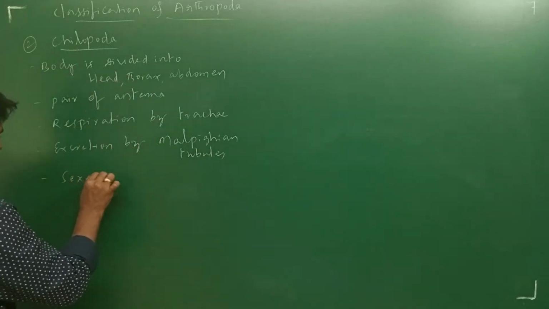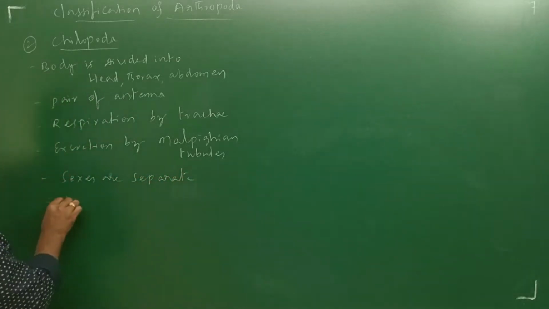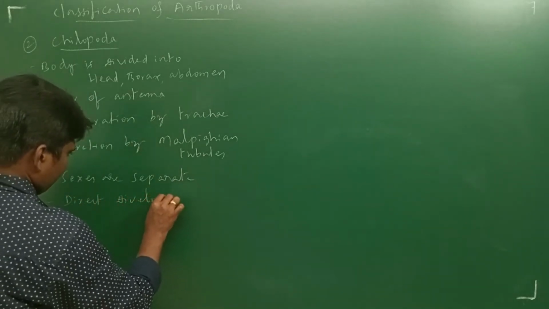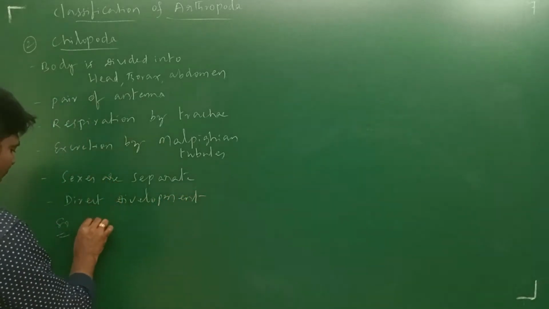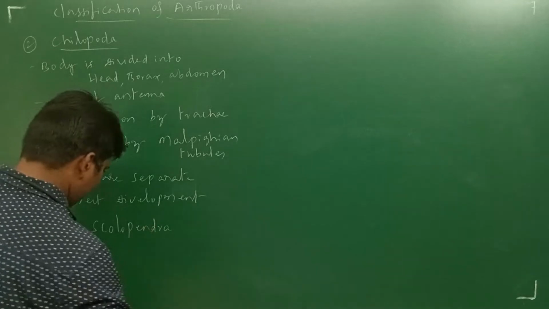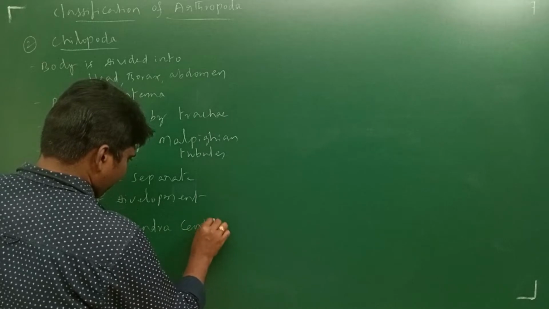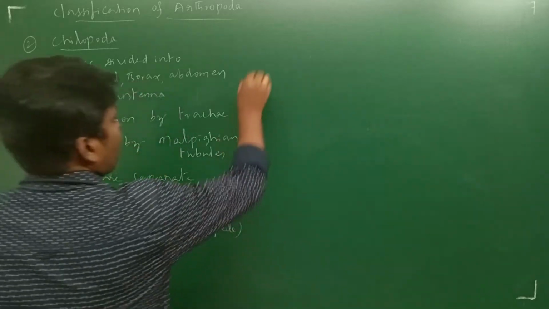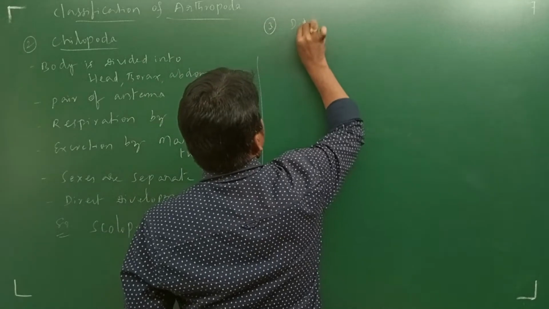Sexes are separate, and direct development is observed. An example is Scolopendra, also known as centipede, with a long, unsegmented body. Next, the third class, Diplopoda.